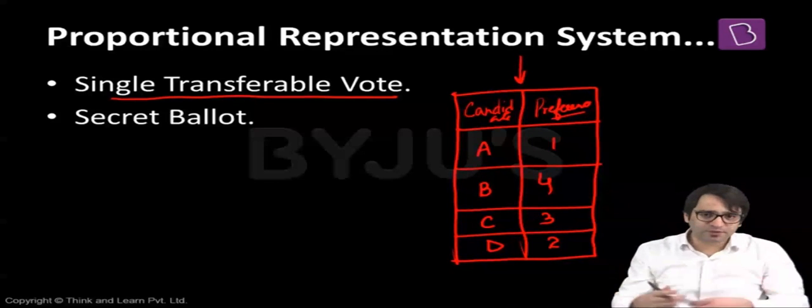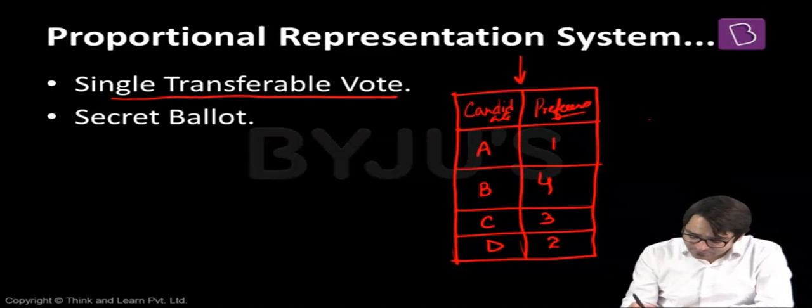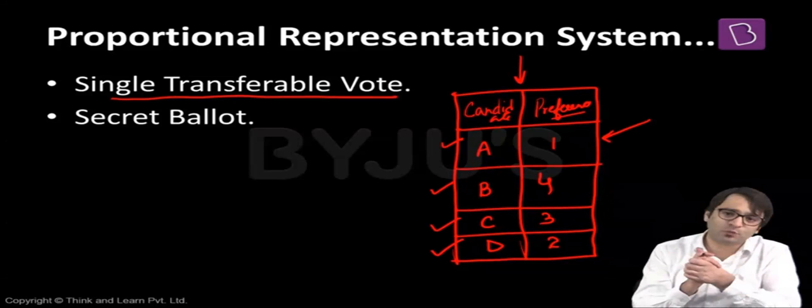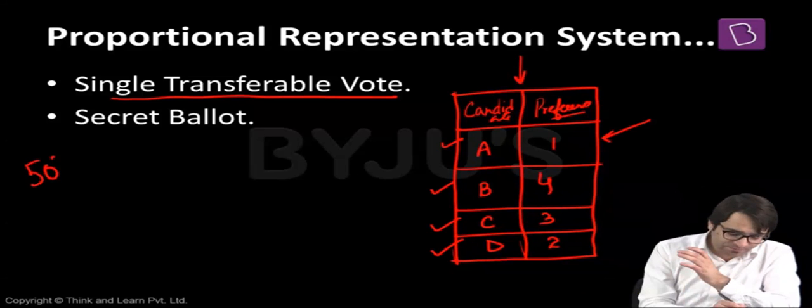Now these ballot papers will be counted. The first thing that will be counted is first preference votes. That means how many people gave first preference to A, how many people gave first preference to B, how many people gave first preference to C, how many people gave first preference to D. These votes will be counted. Whoever got more than 50% of the first preference votes will be the president of India.